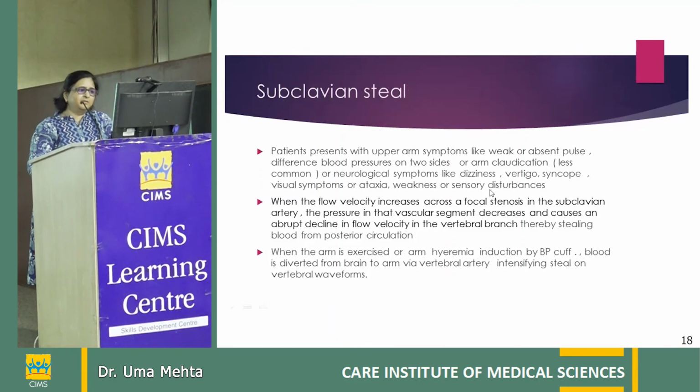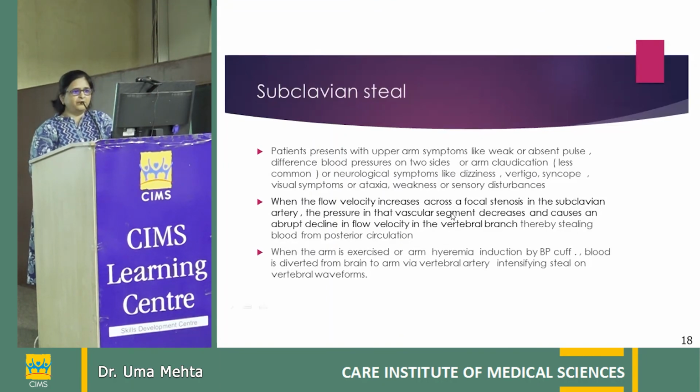Patient usually presents with the weakness or absent pulse in the upper arm, or the differences in the blood pressure on the two sides. There can be arm claudication, which is less common, or the neurological symptoms like dizziness, vertigo, syncope, visual symptoms, ataxia, weakness, or the sensory disturbances.